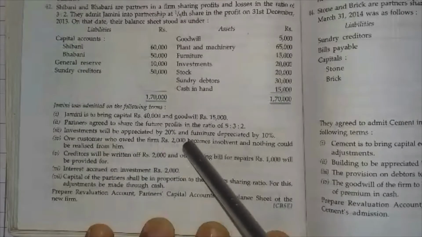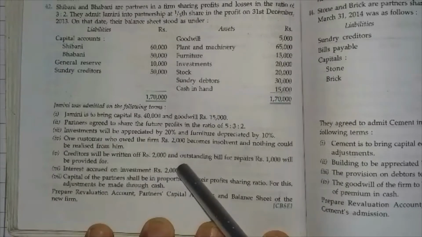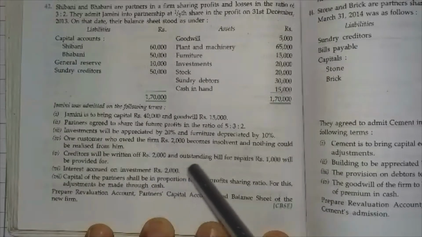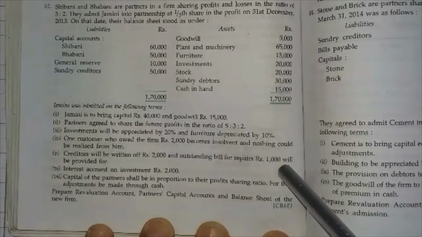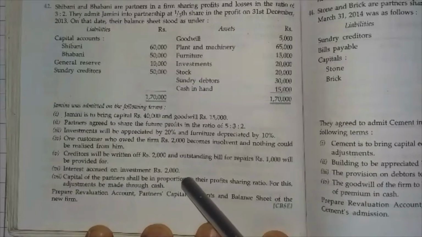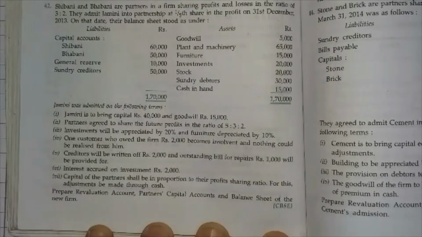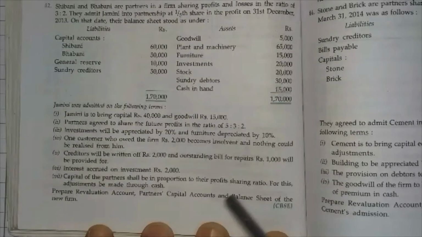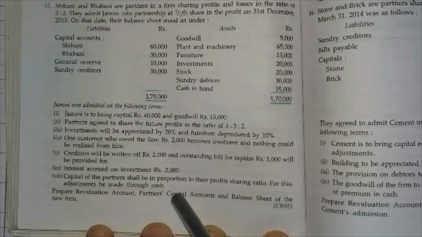So it becomes bad debt. Creditors will be written off by rupees 2000, so it should be written back, and an outstanding bill for repair is created on the liability side for 1000. Interest accrued on investment 2000, so it is accrued interest on investment. Capital of the partners shall be proportionate to their profit sharing ratio. For this, adjustment is to be made through cash.